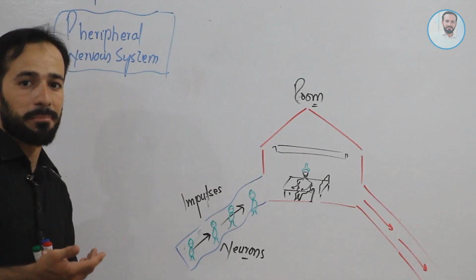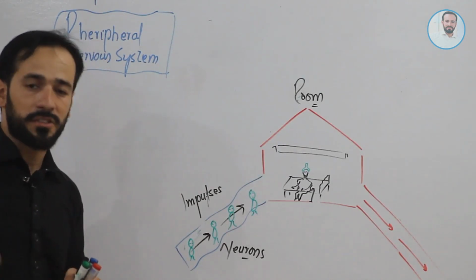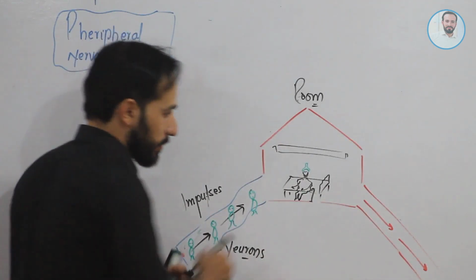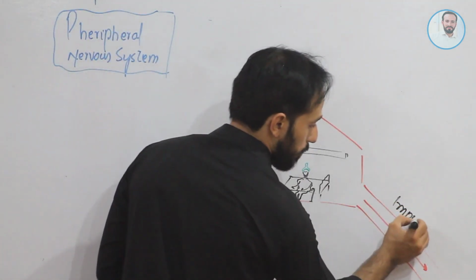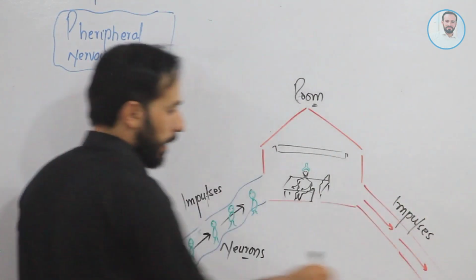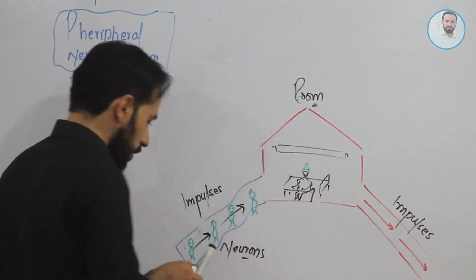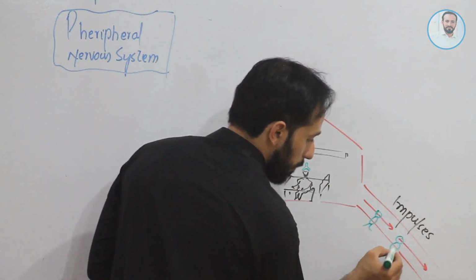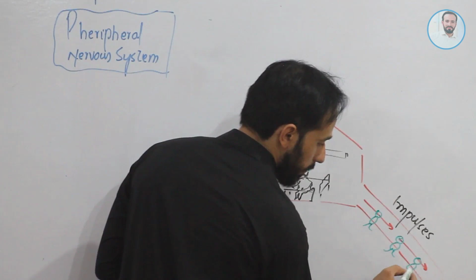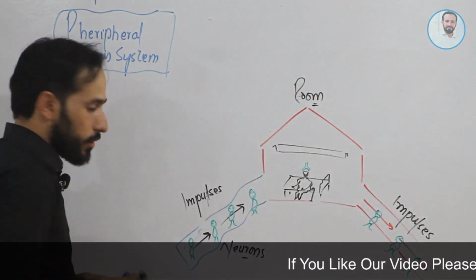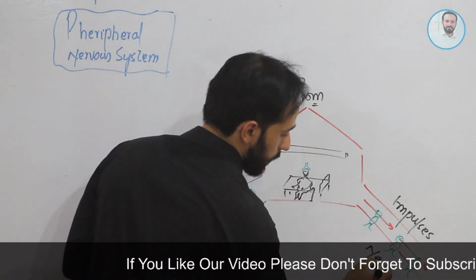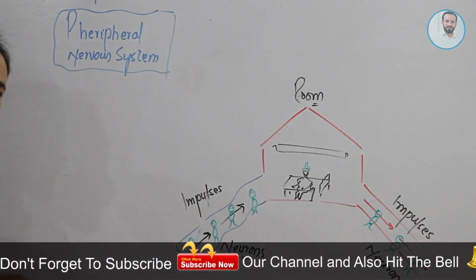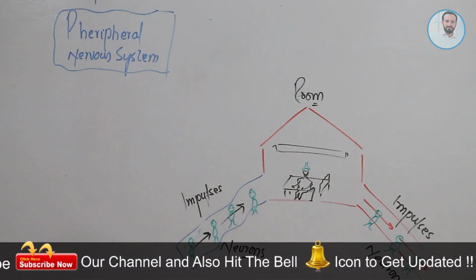message, and according to that message he will start planning, he will write some planning and will send the planning towards the effectors. So here also impulses are going, friends. Impulses are going from this room. Who are these people who are taking these impulses? This special area, right? So these people are also, friends, neurons. Clear? Okay, friends. Now let's focus on our peripheral nervous system and central nervous system.